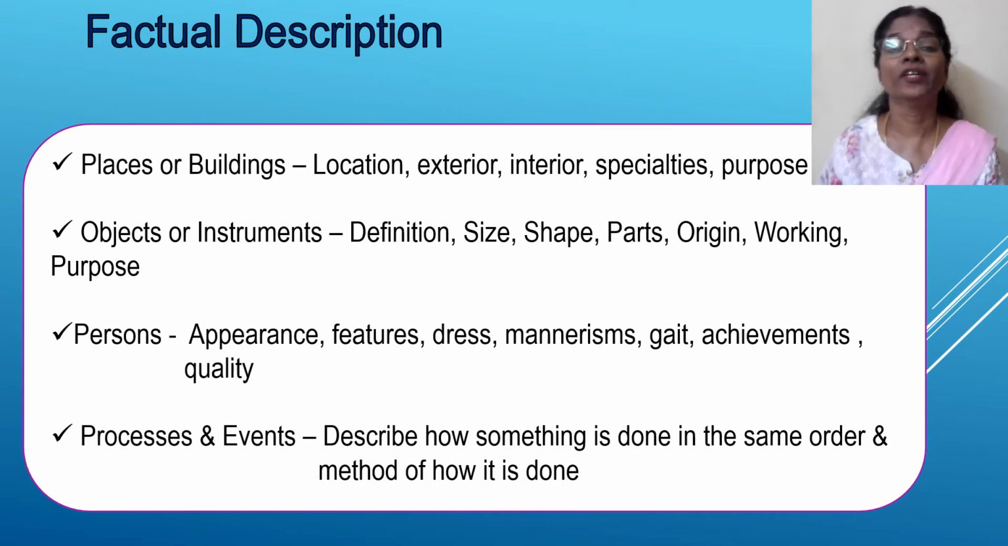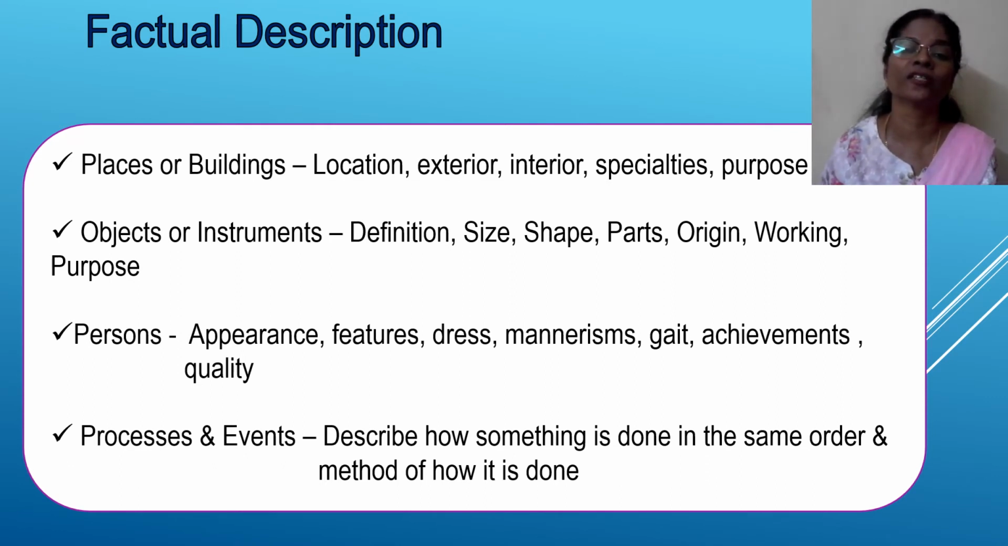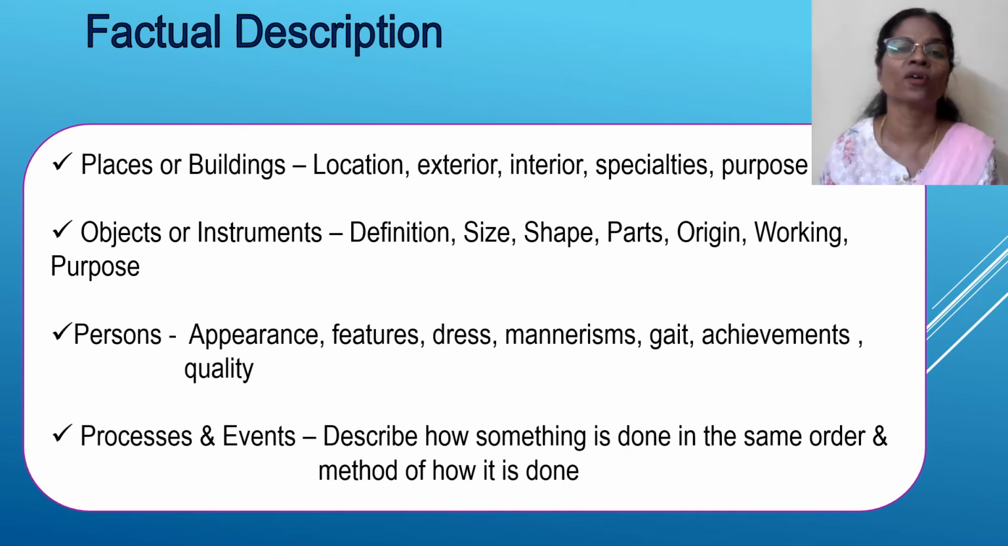But when you write about a place, you talk about the location of the place, the exterior, the interior, the specialities and the purpose of the place. When we say objects or instruments, then it begins with the definition of the object or instrument itself, the size, shape, parts, origin, working, purpose, etcetera, that you keep adding. And then persons: when we talk about a person, surely the appearance matters, the features, if well built, tall, good looking, whatever you want to add. And then the dress, mannerisms, gait, achievements, qualities.